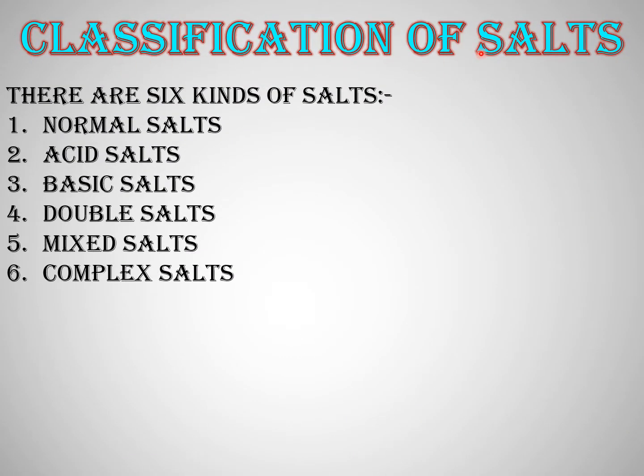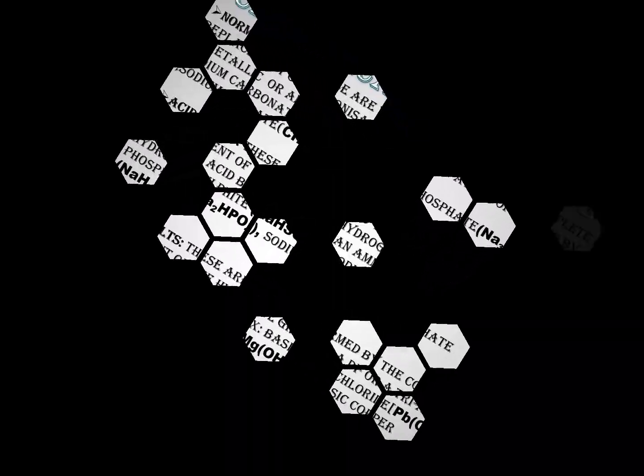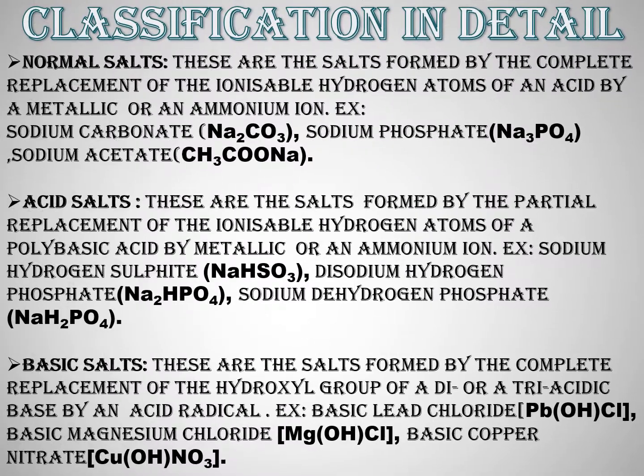Salts are of 6 kinds: normal salts, acid salts, basic salts, double salts, mixed salts and complex salts. Let us discuss each salt in detail. Now, what are normal salts?